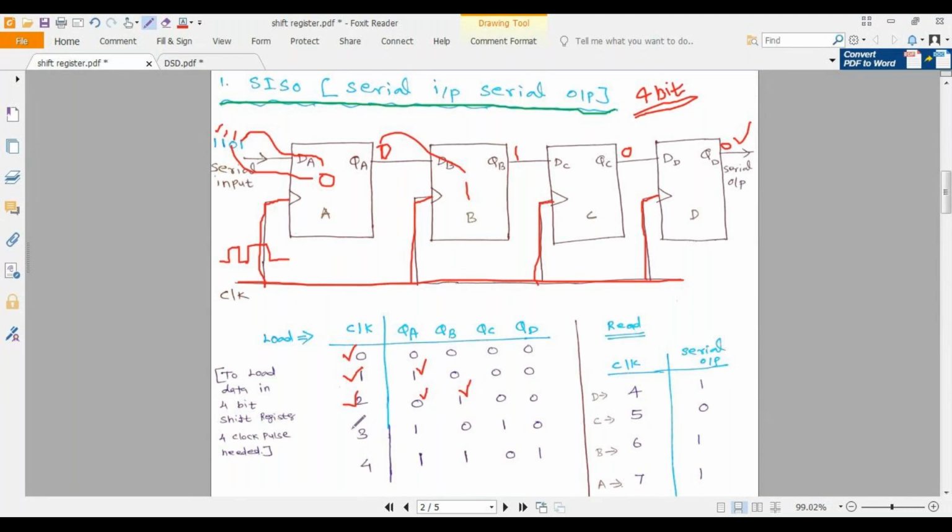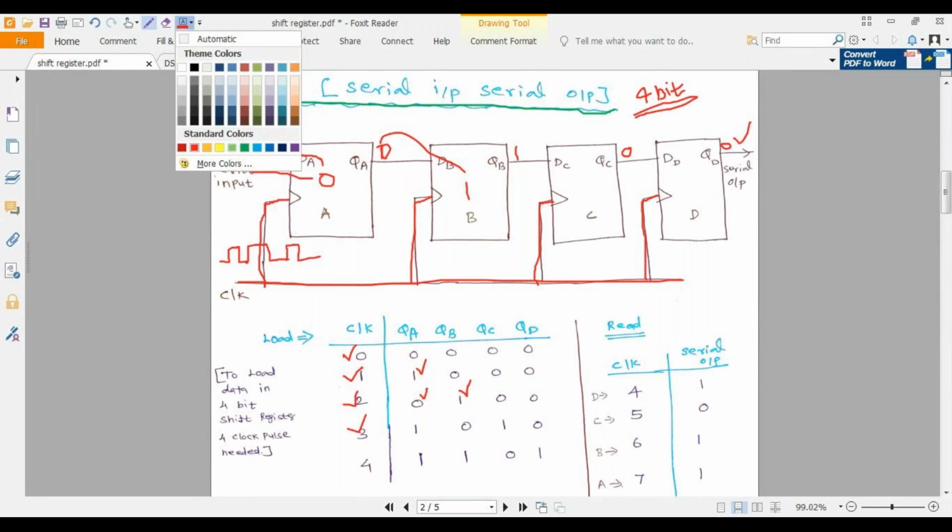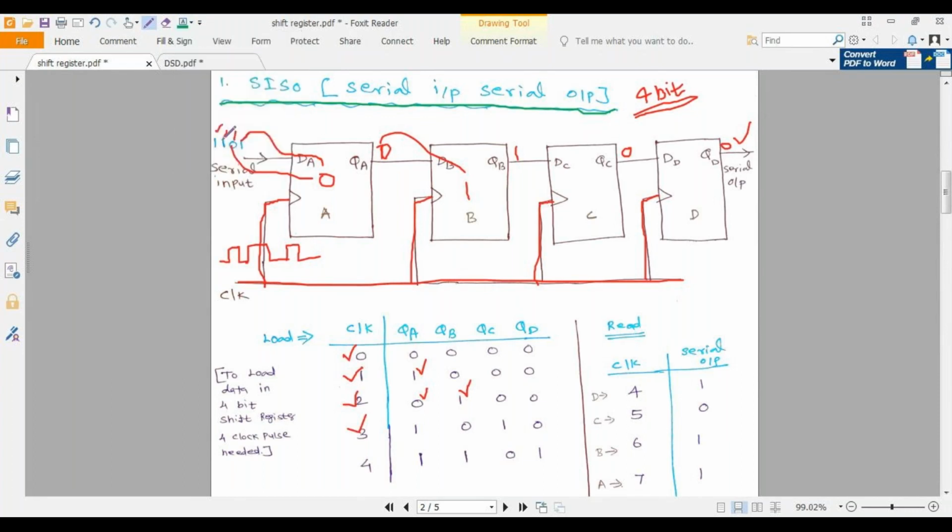Suppose I am applying my third clock pulse, what will happen? I'm using a different color, then it will be easy to understand. The 1 will be moved over here. The 0, I mean this QA value 0, will come over here, so this value will be 0 and the output also will be 0.